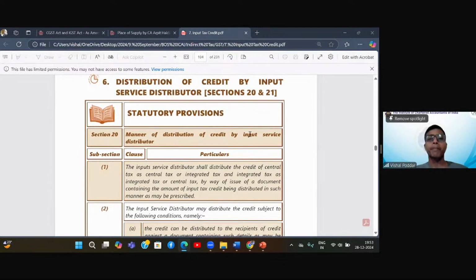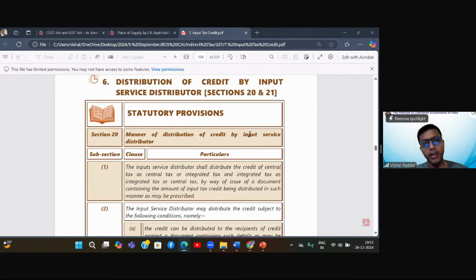How will I divide? I will raise an invoice. So the document is an invoice only. You can call it an invoice. And in the invoice, I will show the amount which is to be transferred to each one of you all. And I will upload this invoice in my GST returns. I do not have GSTR-1. I have GSTR-6. I will upload there.